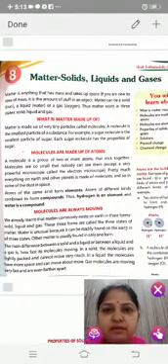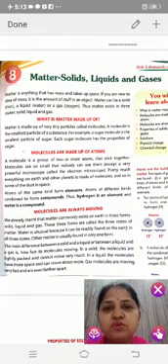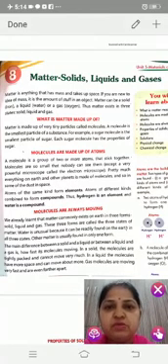So what is matter? Matter is anything that has mass and takes up space. If you are new to the idea of mass, it is the amount of stuff in an object. Matter can be solid, liquid or gas: solid like iron, liquid like water and gases like oxygen or CO2 etc. So matter exists in three states: solid, liquid and gases.